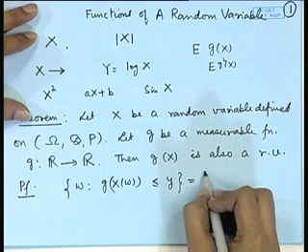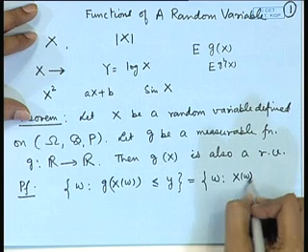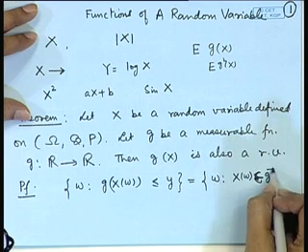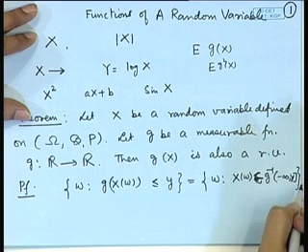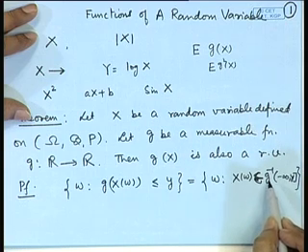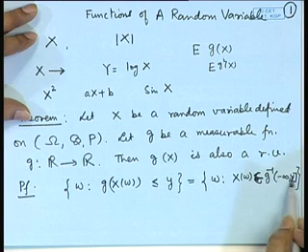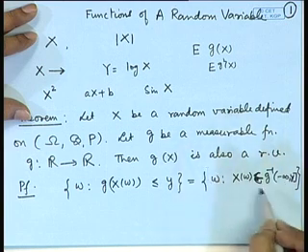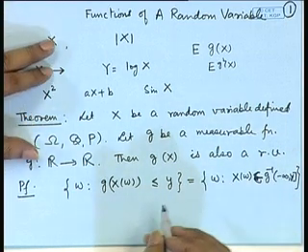Now, this is the set of omega such that X(omega) belongs to g inverse of (minus infinity, y]. If g is a measurable function, then g inverse of (minus infinity, y] is a measurable set, and therefore the set where X(omega) belongs to that is also a measurable set, since X is a random variable.